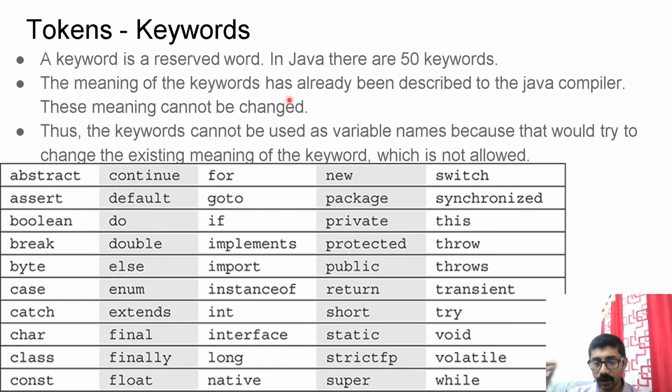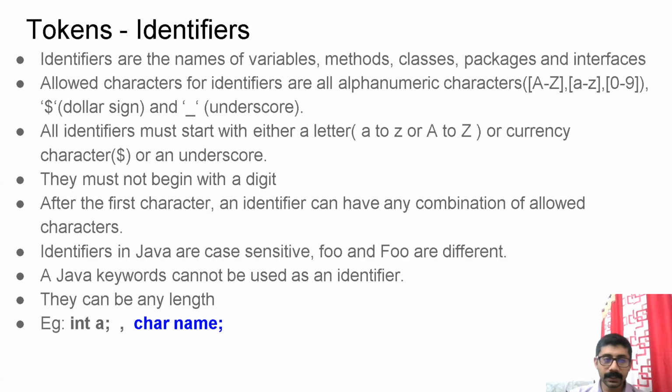Keyword means it is already reserved by the language. The language has given some meaning to it, so in your program you are not allowed to use that name as any variable name or function name, because it is already defined meaning. These are the 50 keywords available in the Java language. In our course, we will gradually learn all of these keywords one by one, so don't worry about that. Our goal itself is to learn all these keywords gradually, in detail.